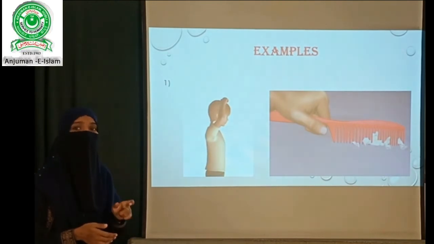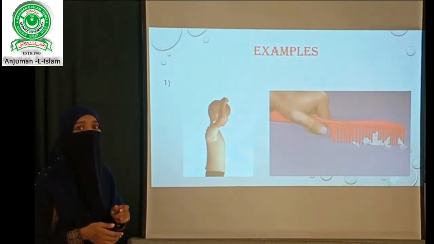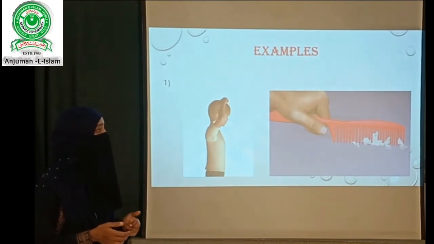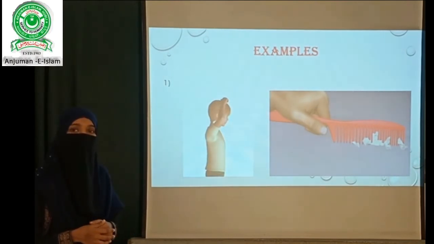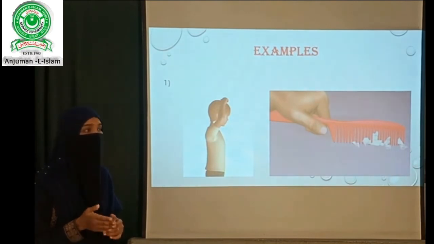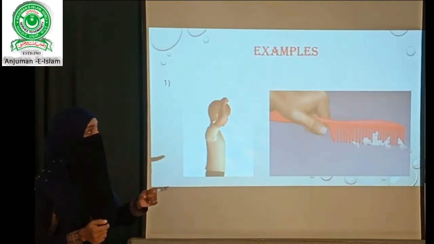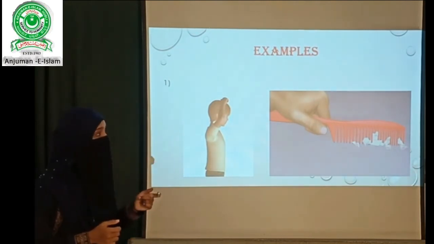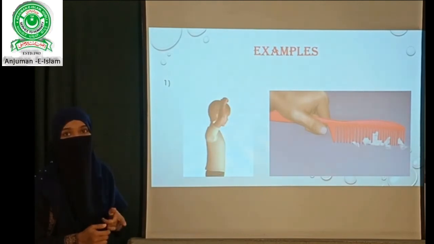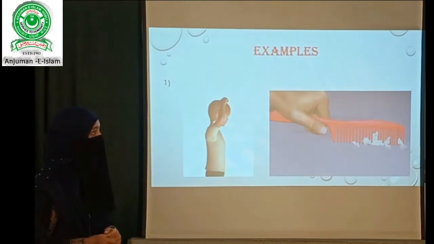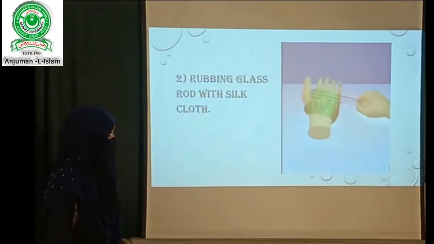Electric charge is the physical quantity of a matter because of which it experiences an electric force when placed near other matter. Here it is the physical quantity of the comb because of which it is attracting the pieces of paper. So let us take some other example.